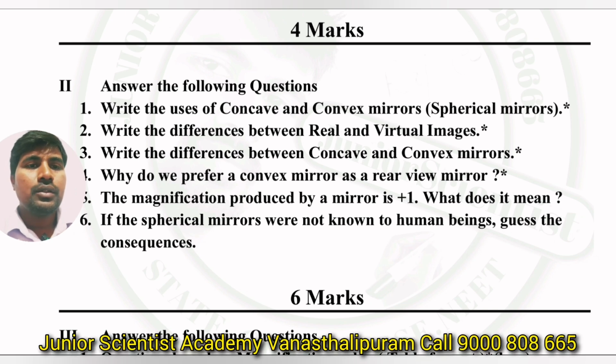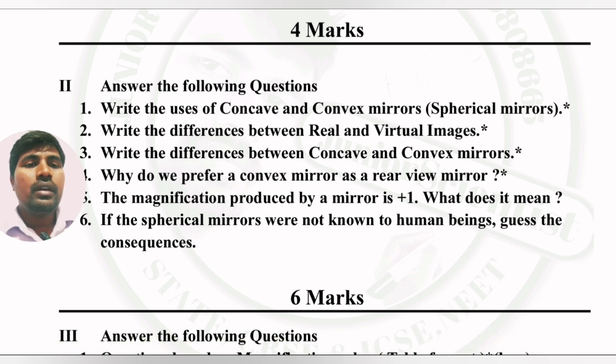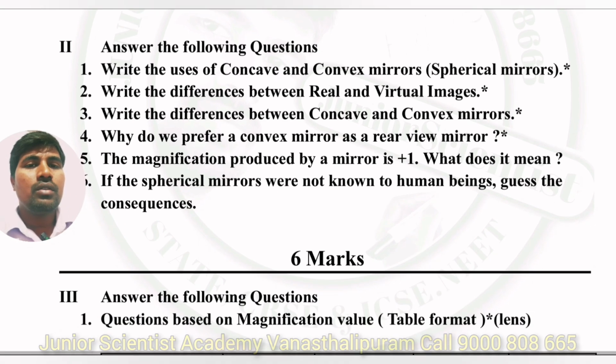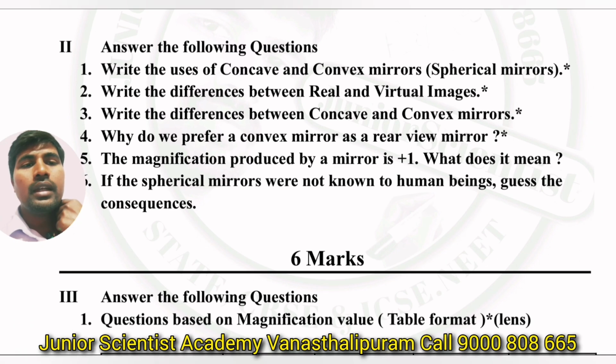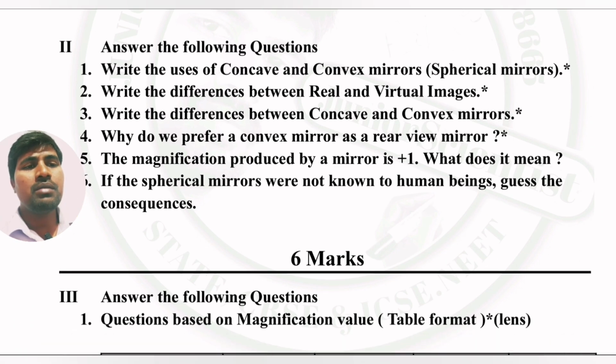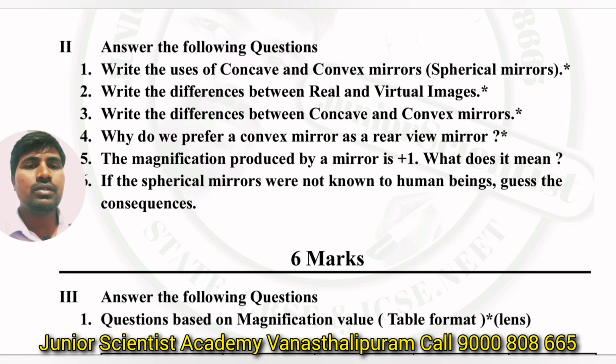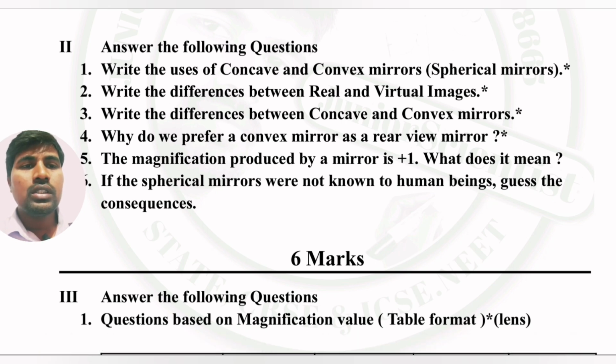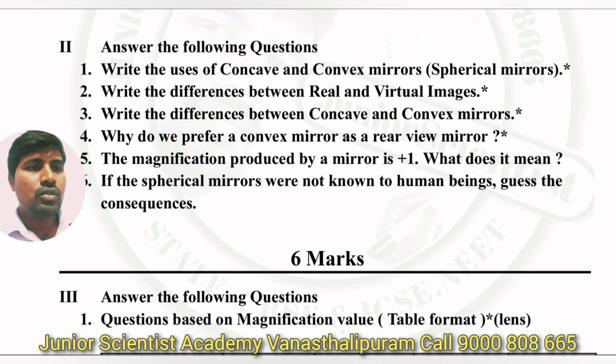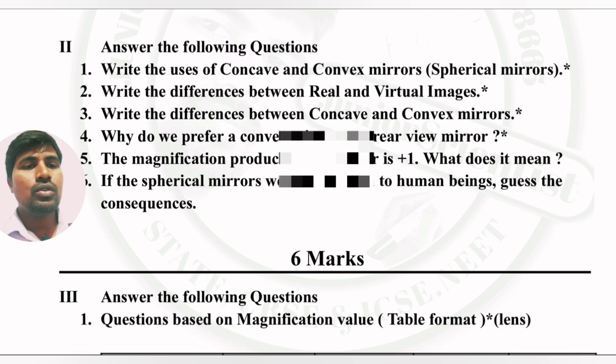Next, here: why do we prefer a convex mirror as a rear view mirror? Fourth question: magnification is +1. What does it mean? It means that it is a plane mirror, whose magnification is +1. You know about it. Next, these are some questions. So the compulsory star questions are the most important questions.